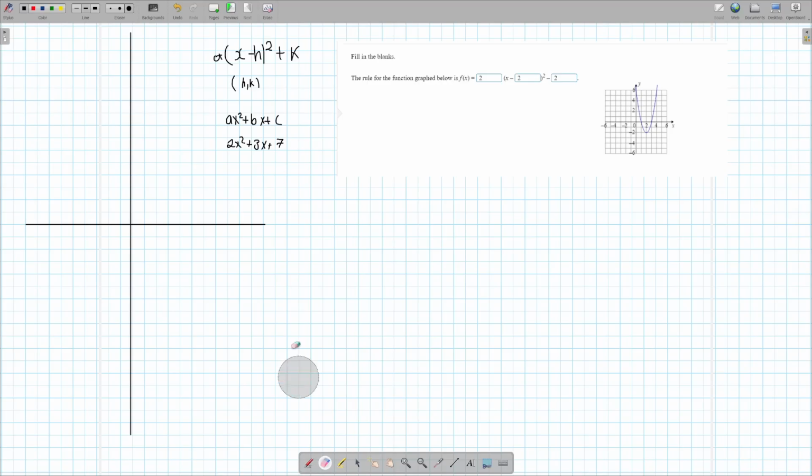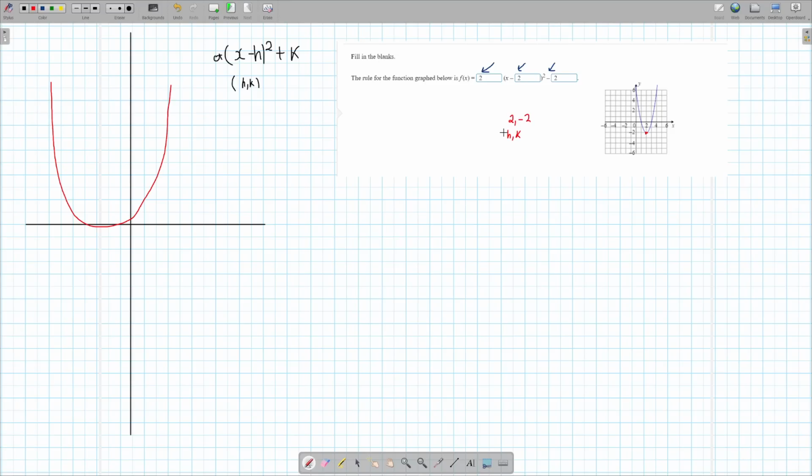Something like this. Okay, we know that it's represented by a parabola like this. Okay, same thing, similar to the absolute value equation. So over here, to solve and figure out these missing boxes, the first thing you would look at, as usual, is the vertex. The vertex over here is at 2, minus 2.